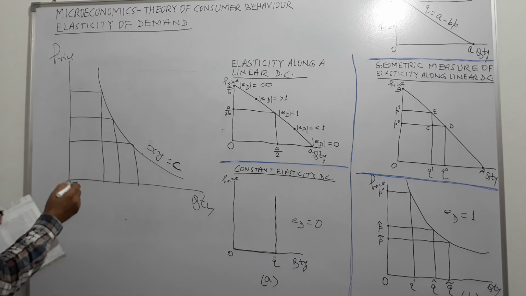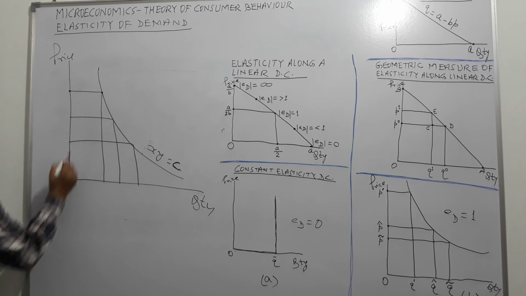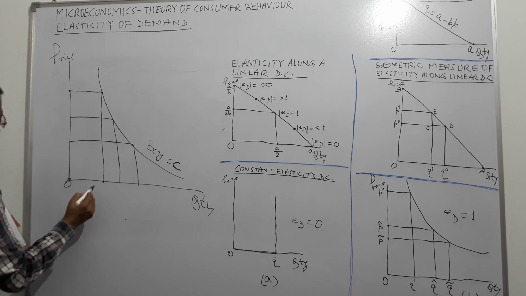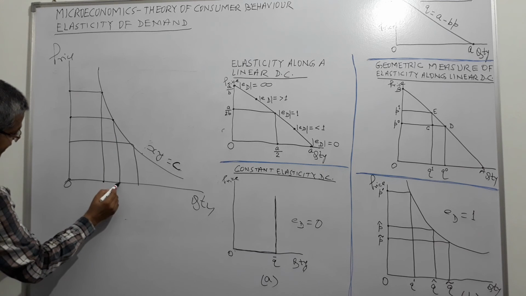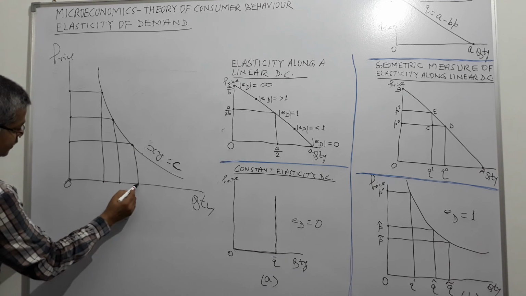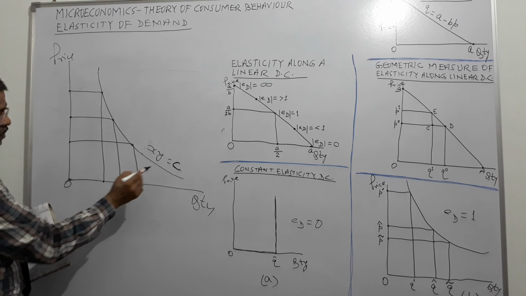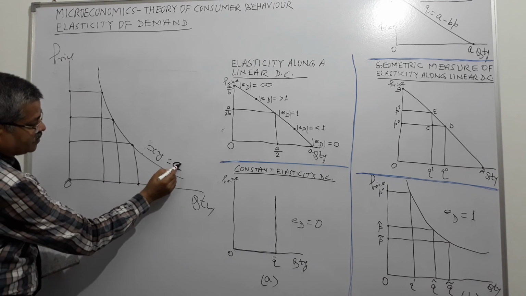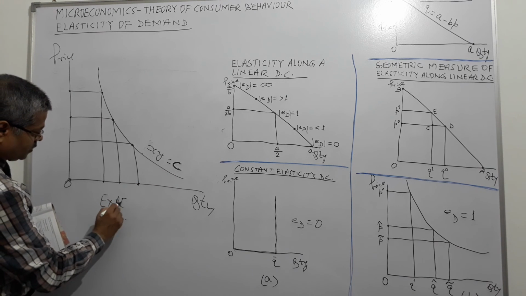So here what is happening? The area of this rectangle and the area of this rectangle remains the same. So C is a constant, and what is the C? Expenditure.